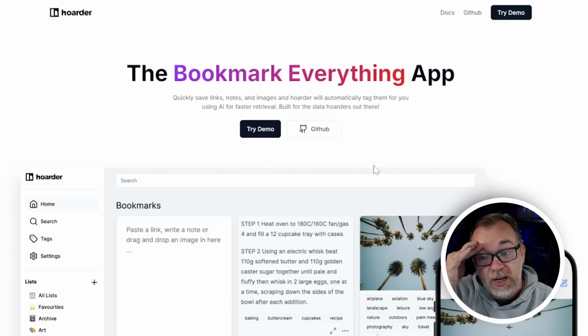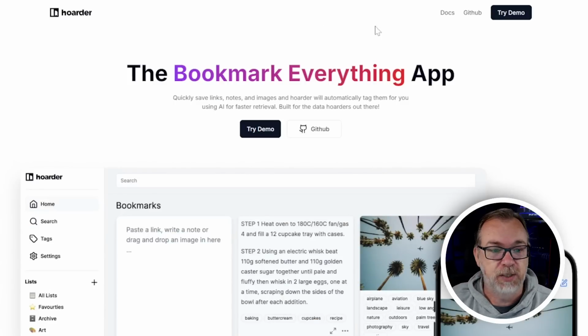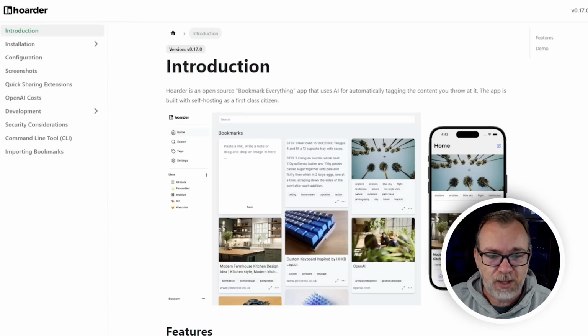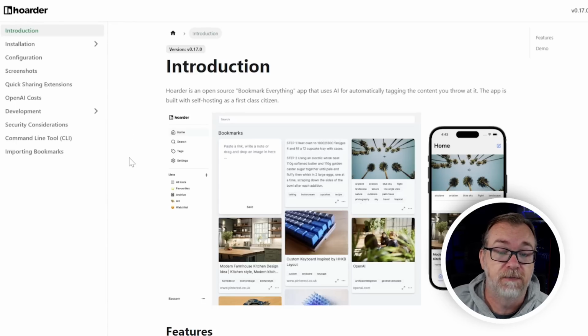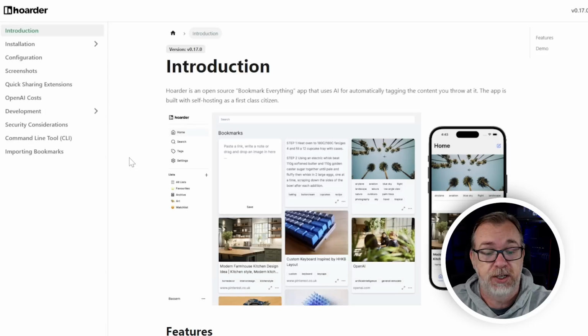And again, they've got docs, they've got GitHub. In fact, let's pop open the docs. So we've got that as well. I encourage you to look through their docs. Their docs are very extensive. They've got a great amount of information here. I highly encourage you to take a look at their docs. And as per usual, everything will be linked in the video description, so be sure to check that out. So I tell you what, let's jump over to my instance of Hoarder. We'll take a look through that, we'll run through some of that, and we'll talk about some of the AI stuff that's in there.